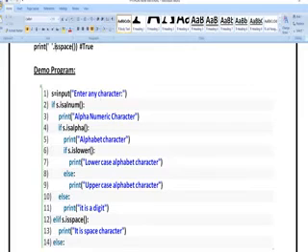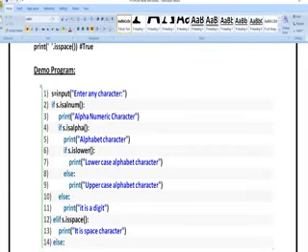So here I have written a program. Based upon the things you have written, you are going to get output. S is equal to input of "enter any character". You are entering a character. Next, if S dot isalnum, whatever the character you are entering, if it is alphanumeric, I am going to get output as alphanumeric character.